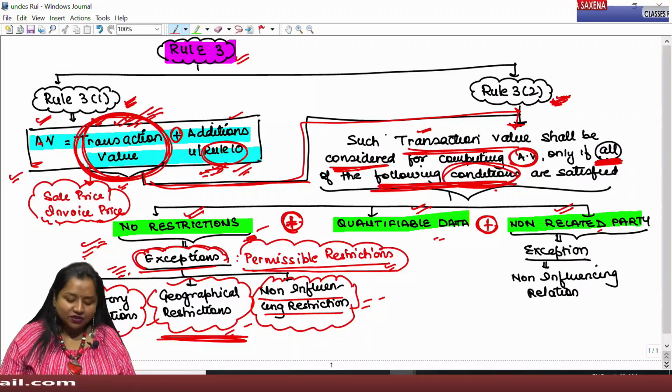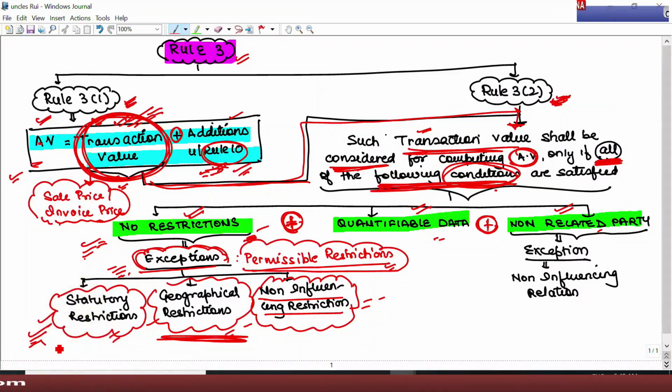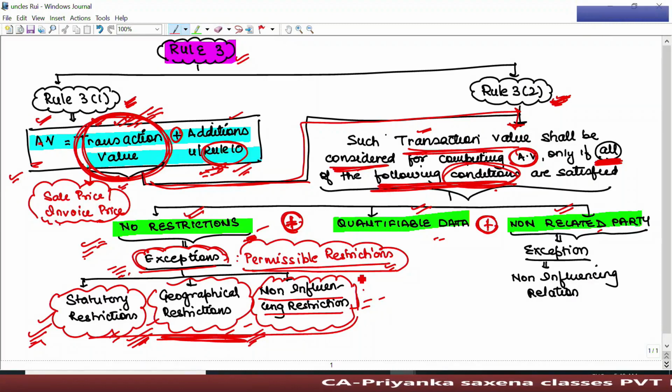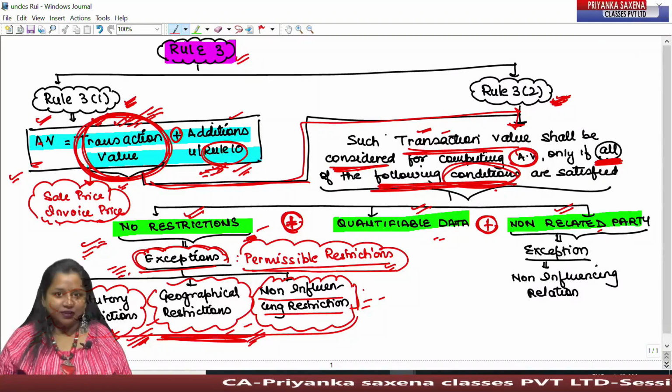The three restrictions are: one, statutory restriction, any restriction imposed under statute or law; two, geographical restriction, which is because of rational distribution of resources; or three, non-influencing restriction, any restriction after which the price of goods is not influenced. In these three cases, this transaction value can be considered under Rule 3.